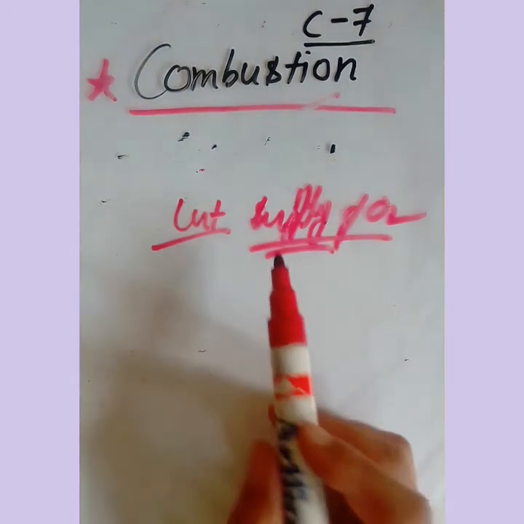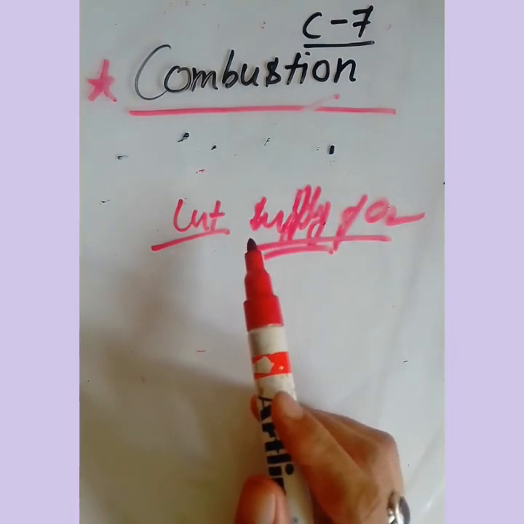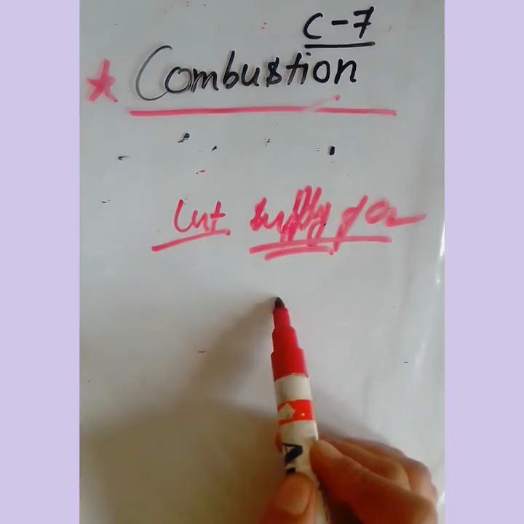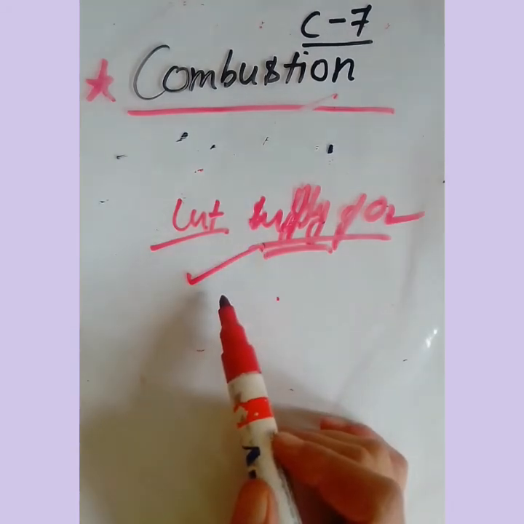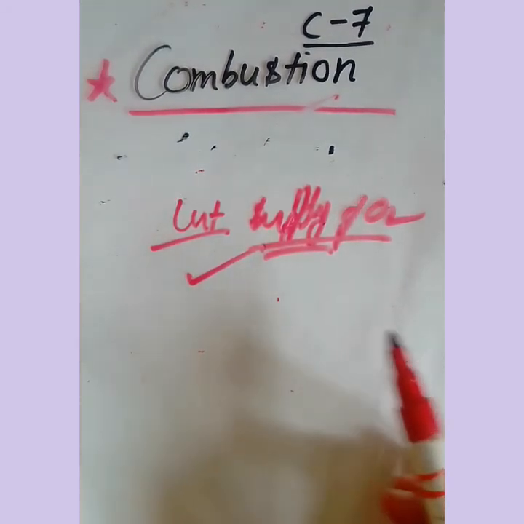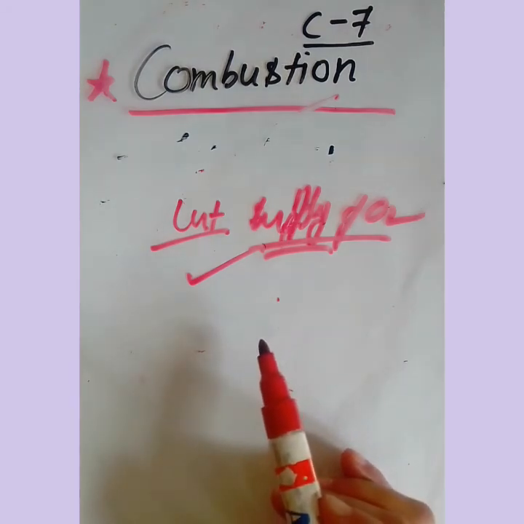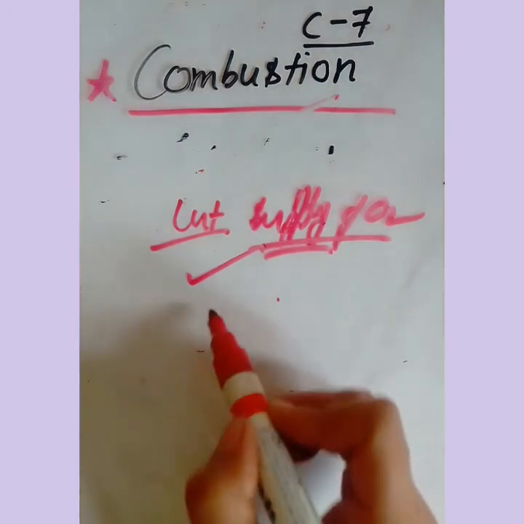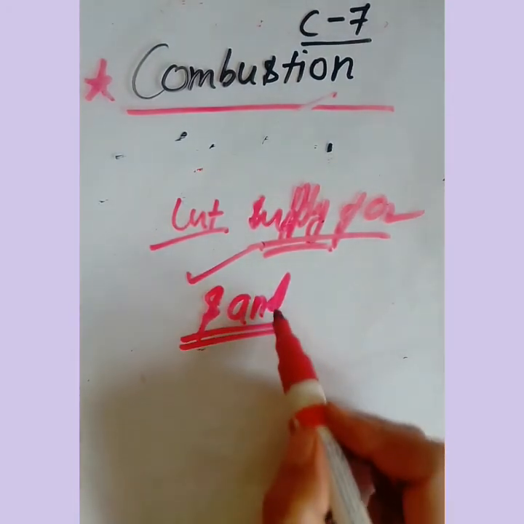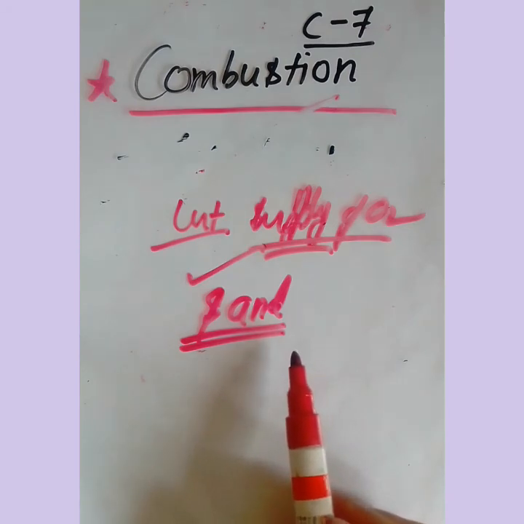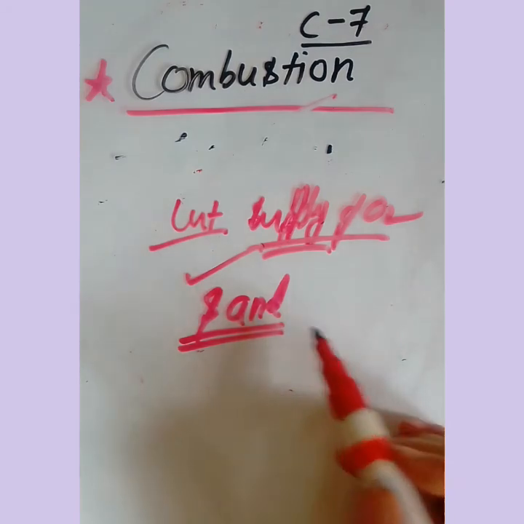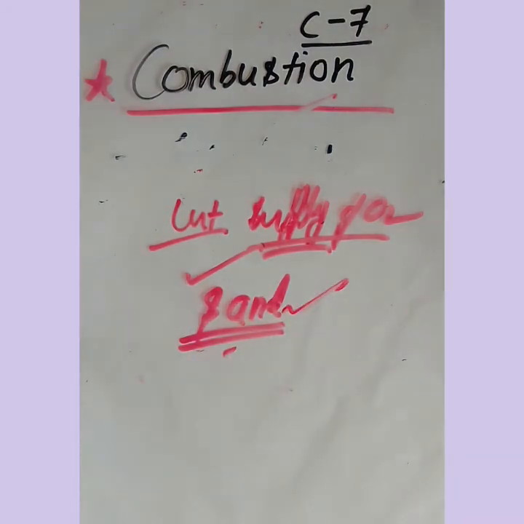It will lower the temperature of the combustible substance. For example, you have seen the clothes of a person catch fire. If synthetic clothes are there, they will immediately catch fire. So if there is fire, what should we do? Immediately we should wrap a thick blanket around the body. It will cut off the supply of air, and we can stop the fire. Similarly, sand can also be used to cut off the supply of oxygen, in the case of fire produced by kerosene, and it can be stopped by using sand.